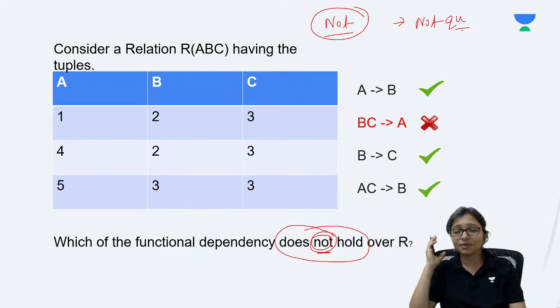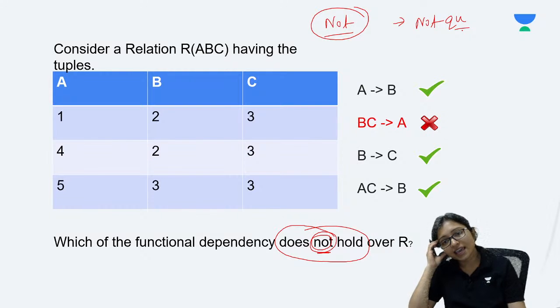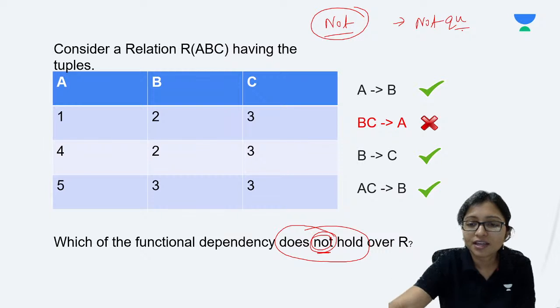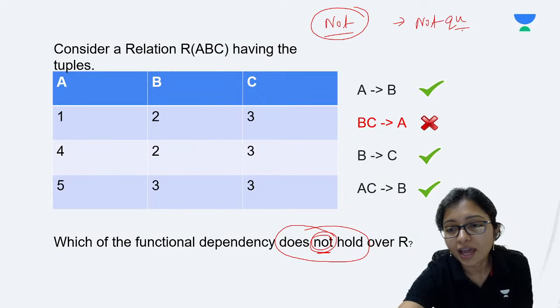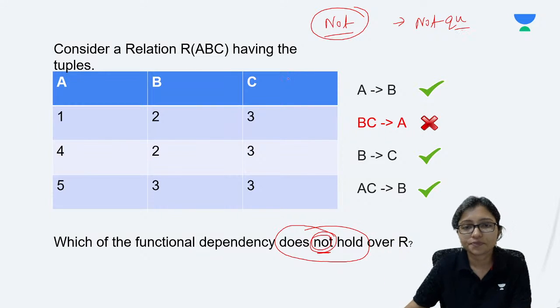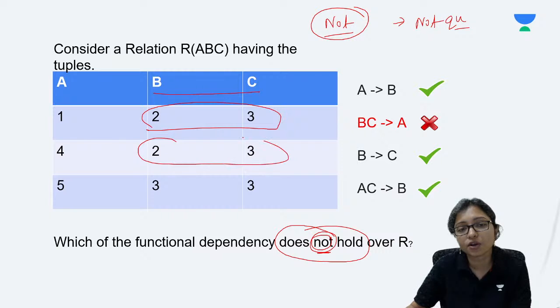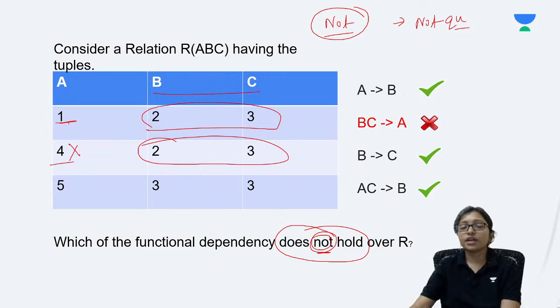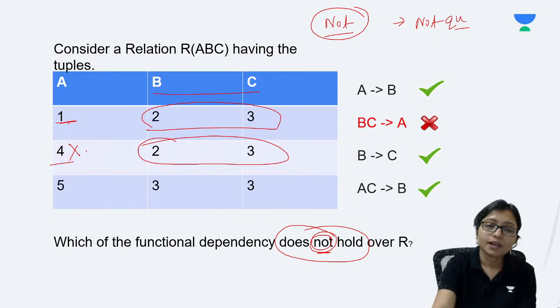All of you are writing B. Yes, those who are writing A are making a mistake. Rahul is wrong, and Mumtaz is also wrong. So here which one is not holding? B, C implies A is not holding because 2, 3 together here also 2, 3 together. Here is 1, but here is 4. So it's creating a problem.